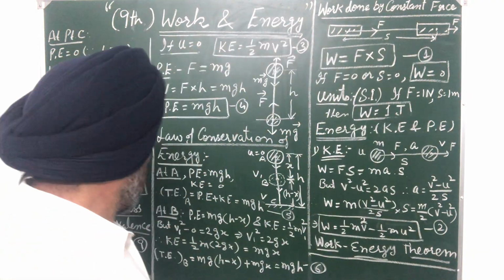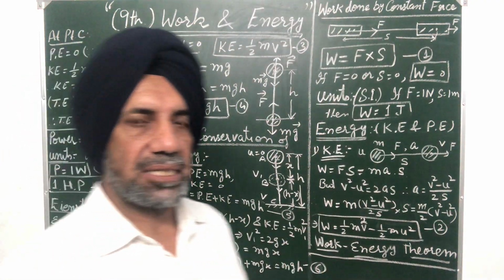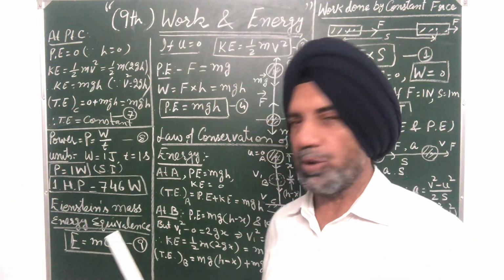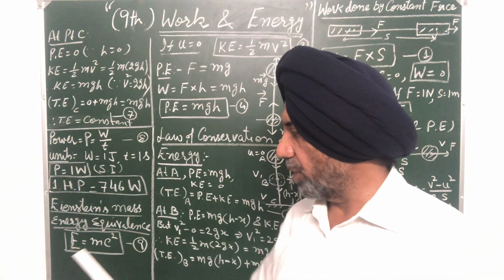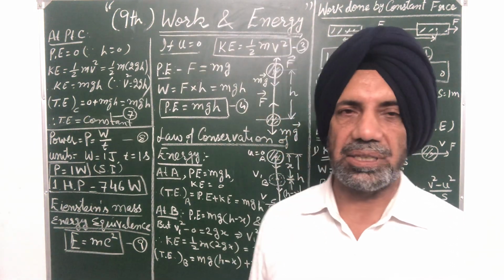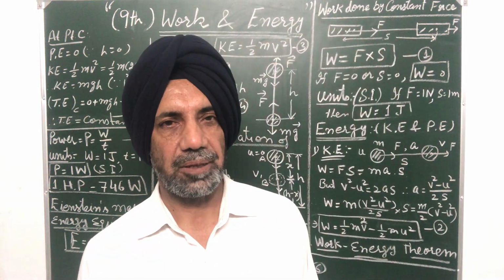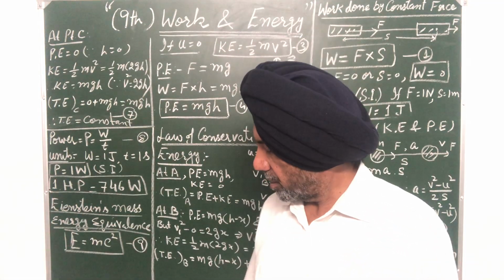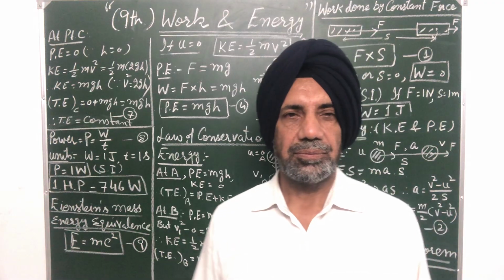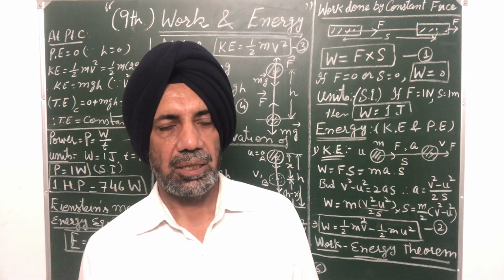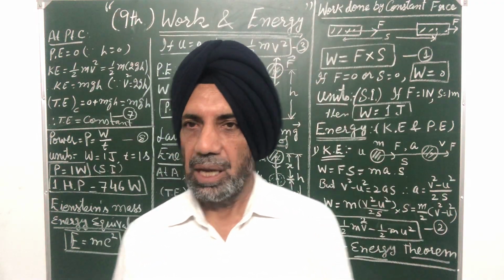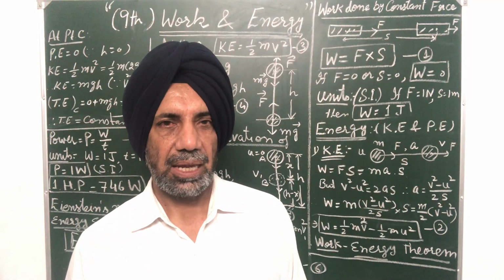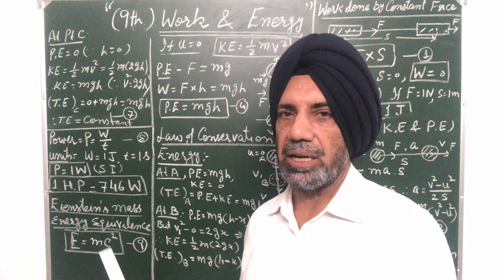So when the speed of the body is comparable to the velocity of light, then E is equal to mc square. So mass also increases with the increase of velocity of the body. When v is equal to c, m becomes infinite. So according to Einstein's theory, mass increases with the increase of velocity, and mass and energy are interconvertible.